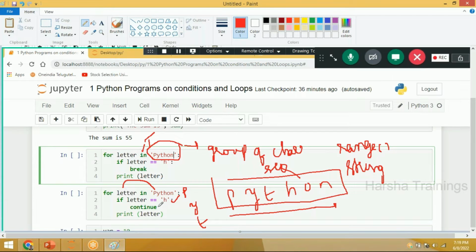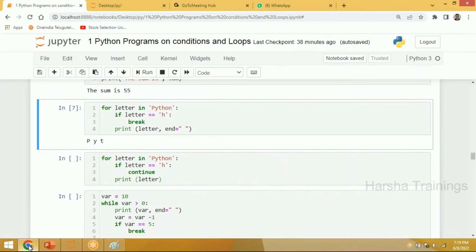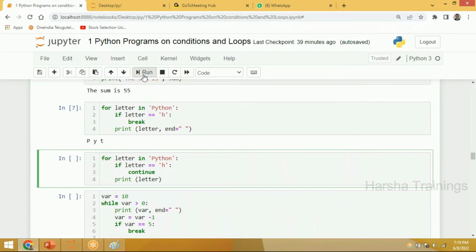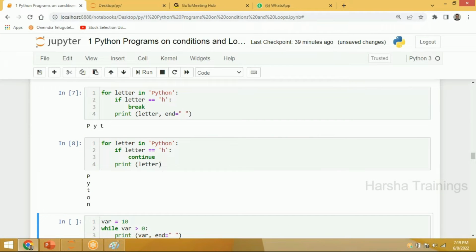Whenever I call continue, it will go to the next statement. The next statement is O. O will be copied to letter. Then print O. Same, print N. Once all the characters are completed, the in operation returns false, and it will come out of the for loop. Okay, now what is the output? Except H, it is going to print all the characters. Clear? Can you please check it out?